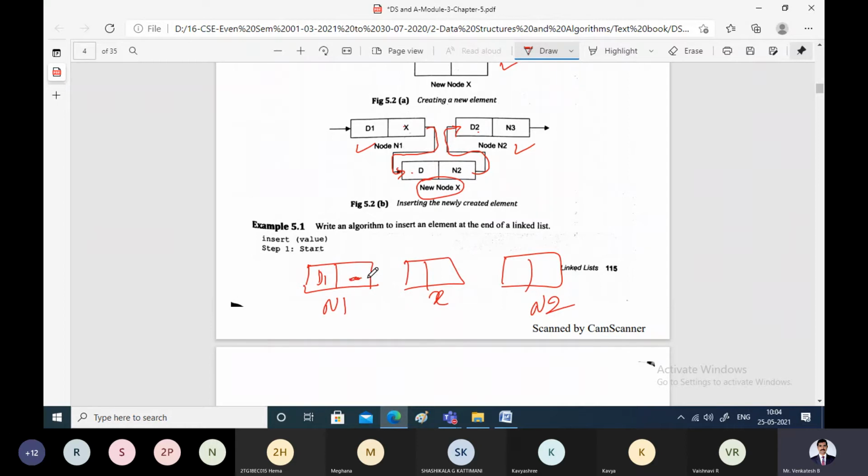How do you do it? Just perform linking here like this and perform linking here like this. And as usual, these things will continue, and we have successfully added a new node in between.